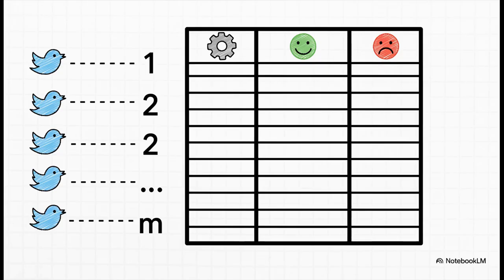We now have our final product. This is the X matrix. It's got M rows, one for every tweet, and our 3 columns: the bias, the positive score, and the negative score. This is it. This is the clean, structured data that our machine learning model has been waiting for.